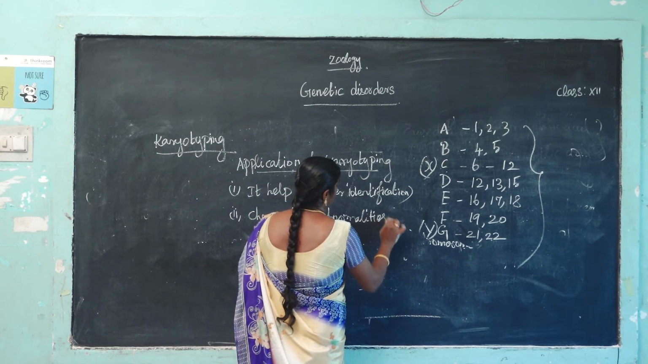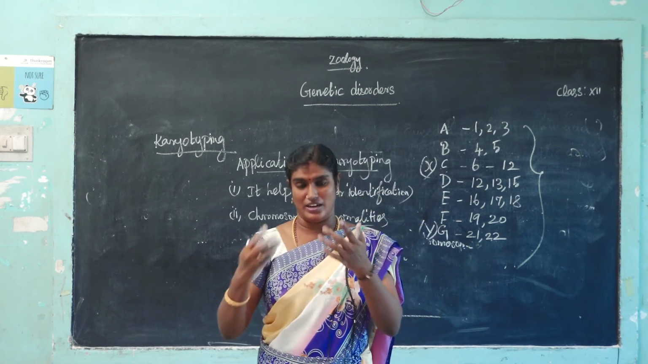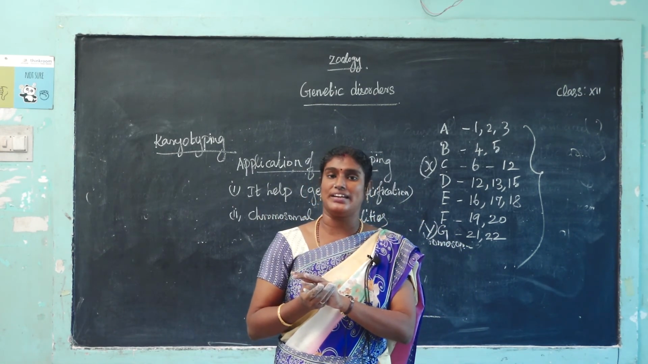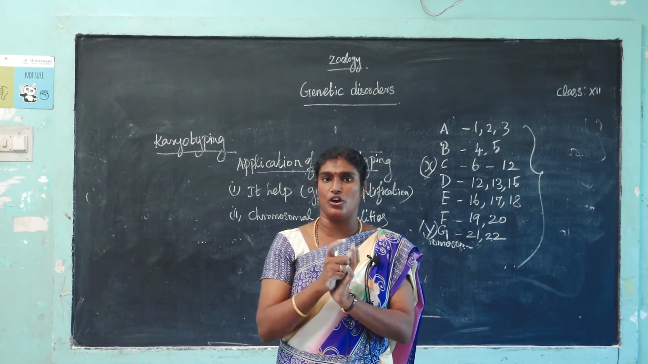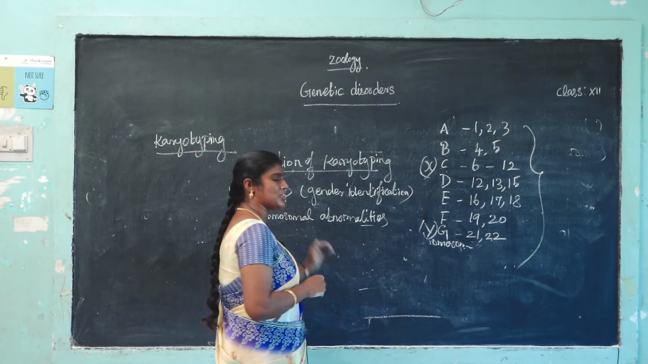What is the meaning of chromosomal abnormality? It means some chromosomes have deletion, duplication or translocation. What is the meaning of translocation? Between homologous and non-homologous chromosomes, some changes may occur. That is called chromosomal abnormality.